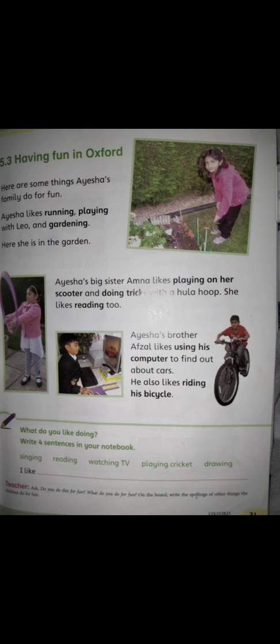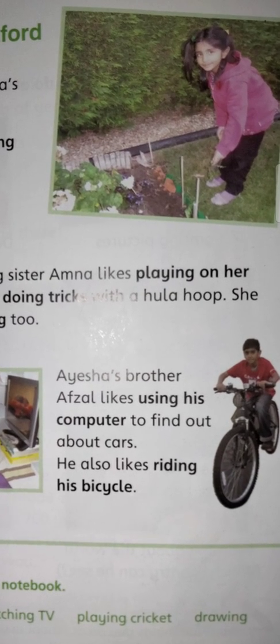So now move to the next page. The next topic is 5.3, having fun in Oxford. Here are some things Aisha's family do for fun, and it includes running, playing with Leo, and gardening. So here she's in the garden, right, as you can see here.